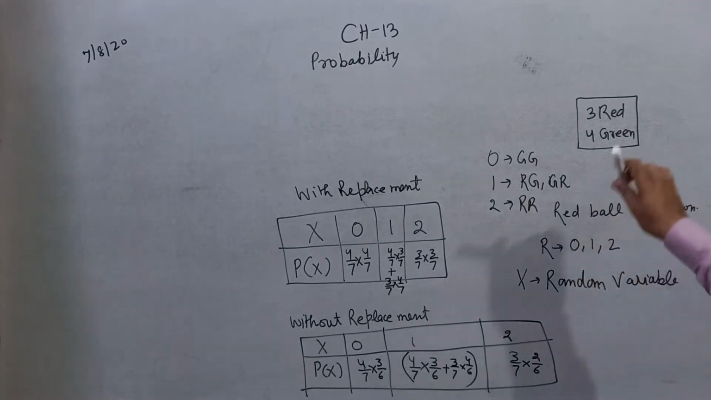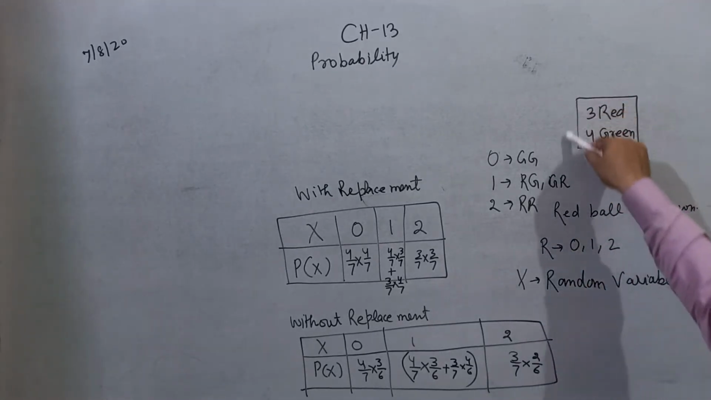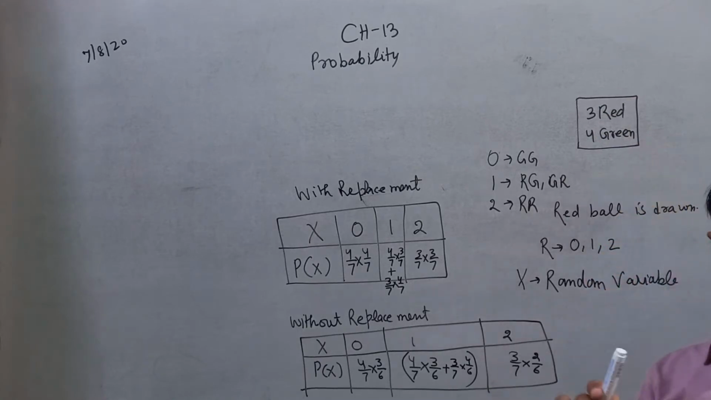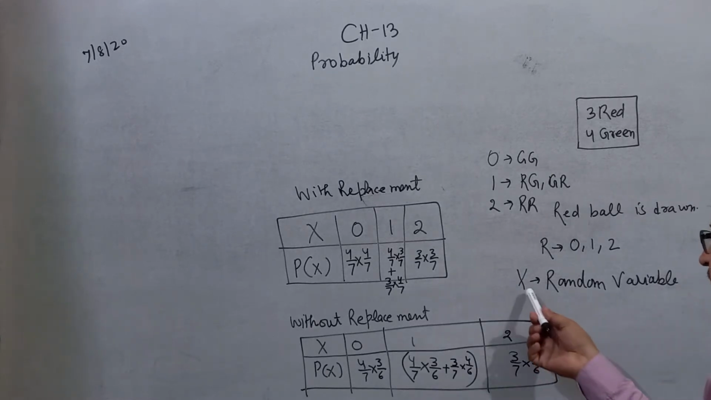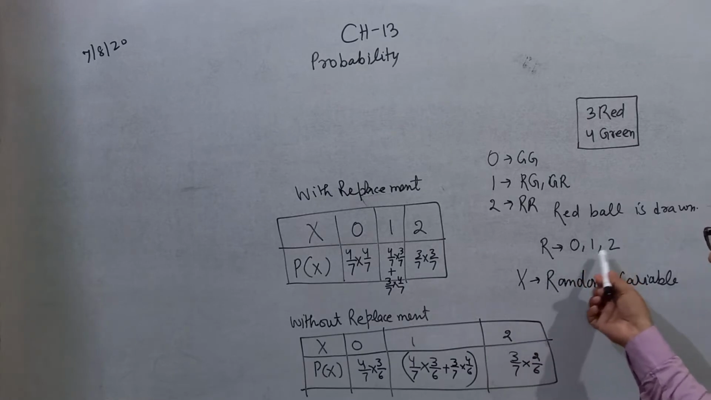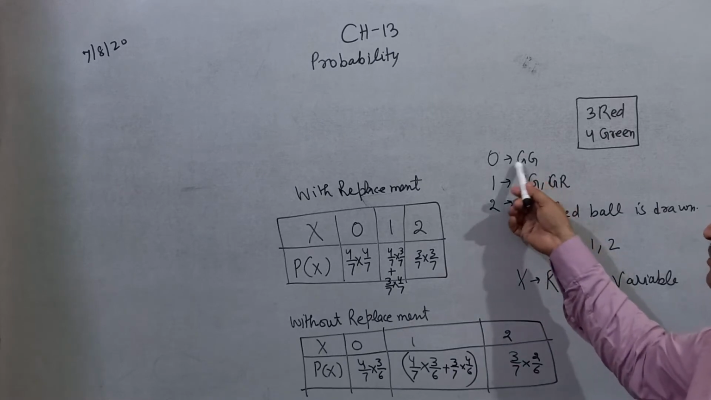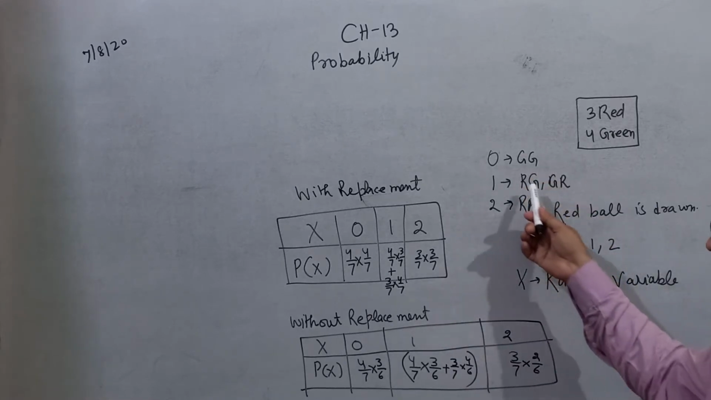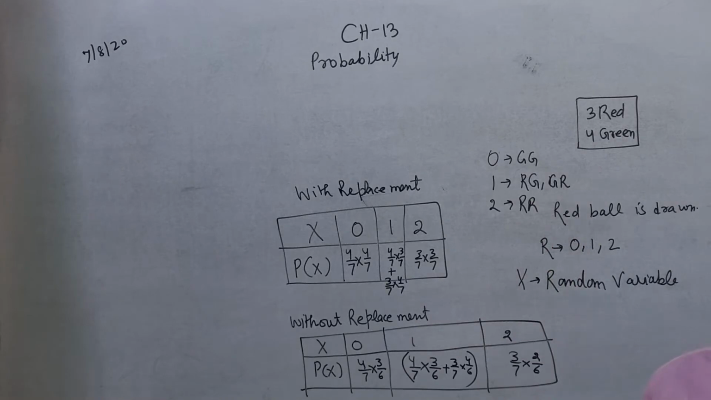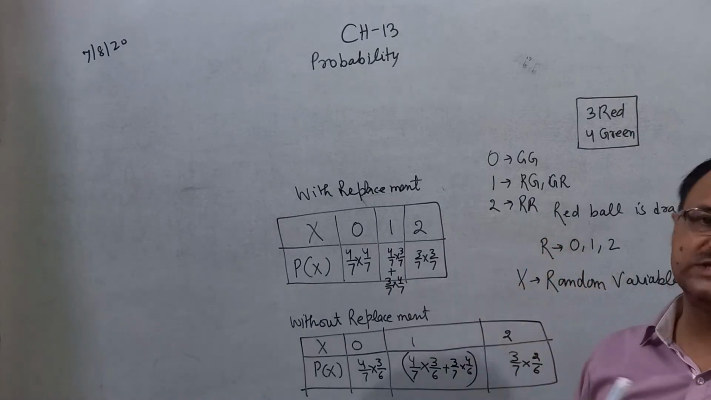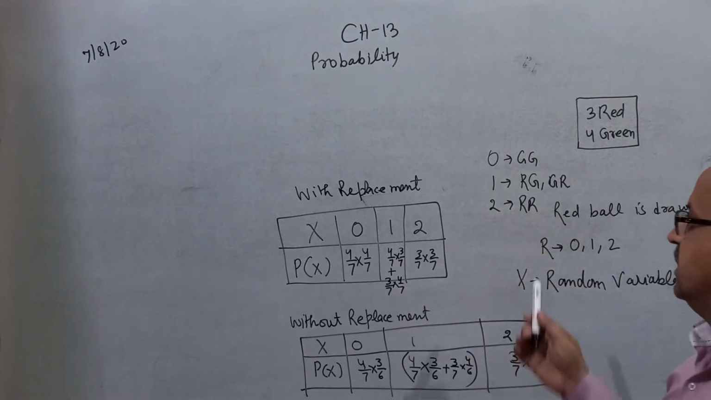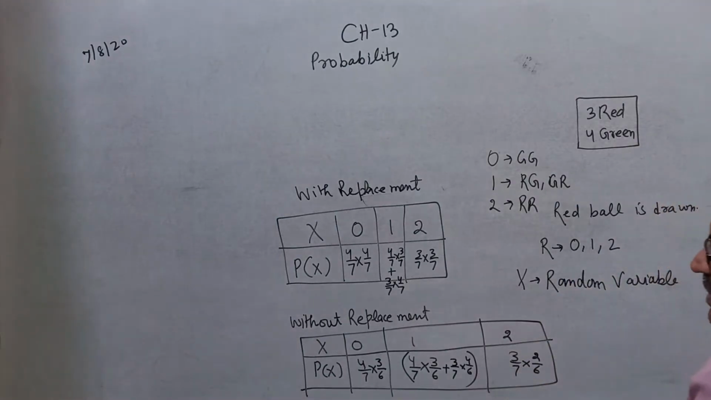Again, a bag contains 3 red balls and 4 green, and you want to draw 2 balls and find how many are red. So the possible values of x are 0, 1, 2. 0 means no ball is red, it means both balls green. 1 means 1 is green and 1 is red, so there are two possibilities, red green or green red. And 2 means both balls are red. So this 0, 1, 2 is called a random variable.